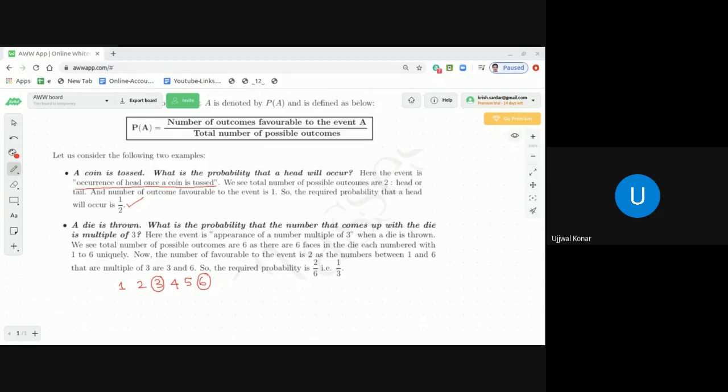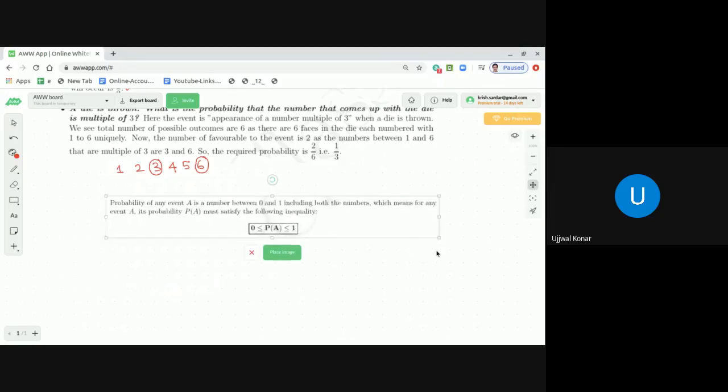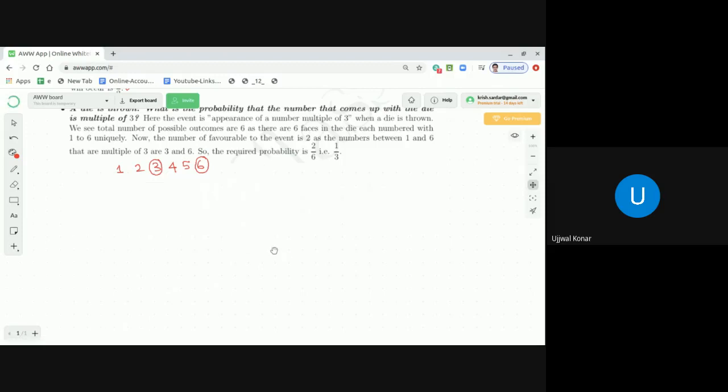Which means for any event A, its probability, denoted by P(A), must satisfy the inequality 0 less than or equal to P(A) less than or equal to 1.